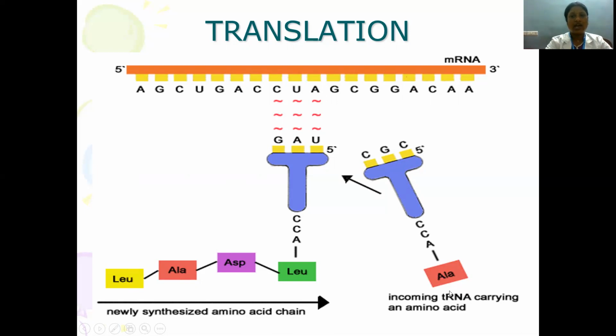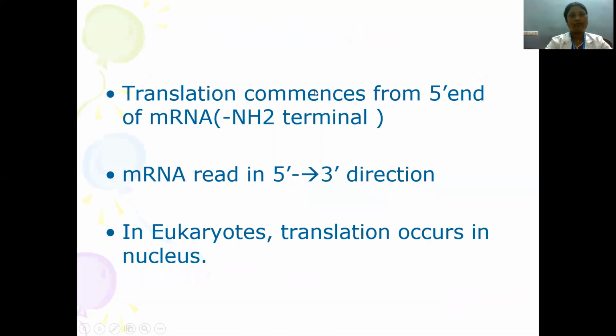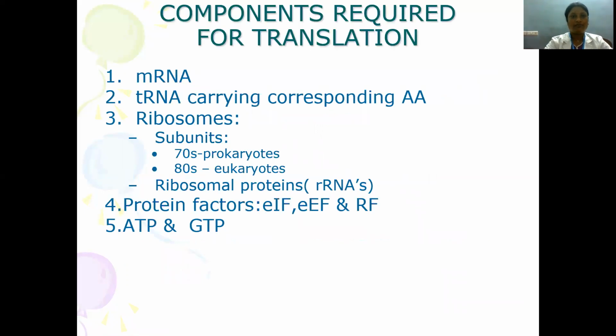The incoming tRNA carrying the amino acid has a coding complementary to the coding present in the next sequence of RNA. Translation ideally commences from the 5' end of mRNA, that is, from the amino terminal. So mRNA is basically read in the 5' to 3' direction. In eukaryotes, translation mostly occurs in the cytoplasm.